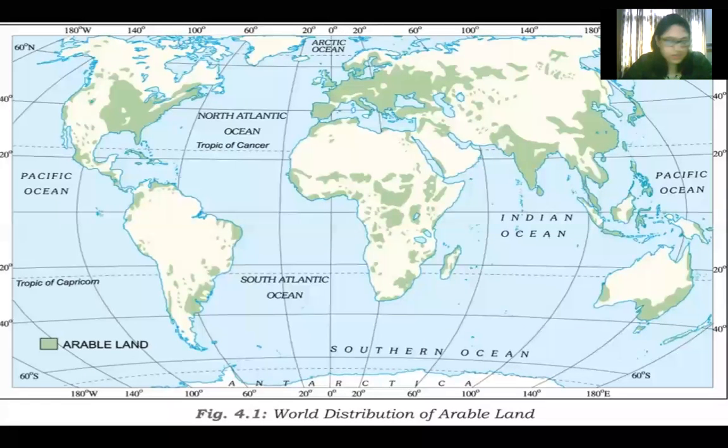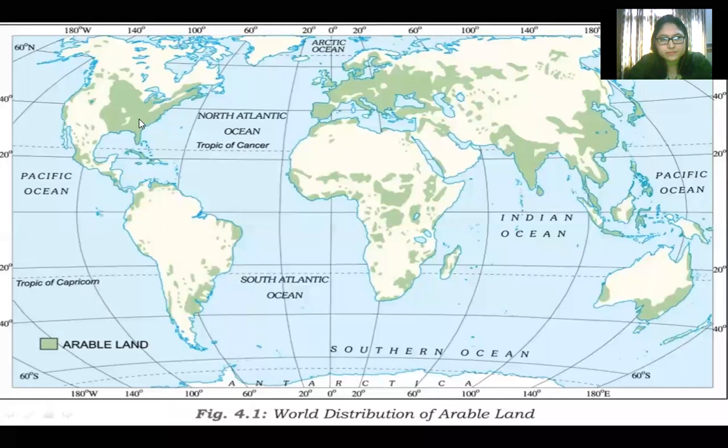So next is the world distribution of arable land. This is there in your book also, very important. When you study agriculture, you must know which areas around the world are suitable, that is, where arable land is spread around the world. Here you can see the dark marked area, that is called arable land. You know about the world map.